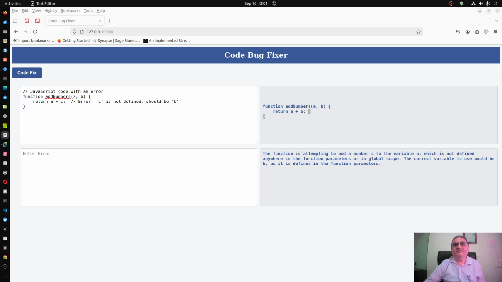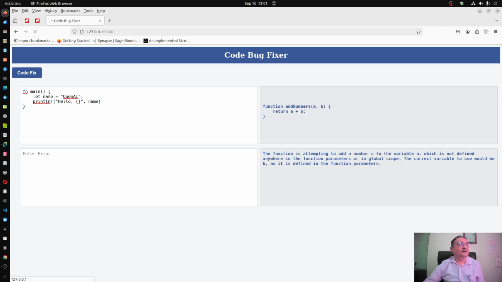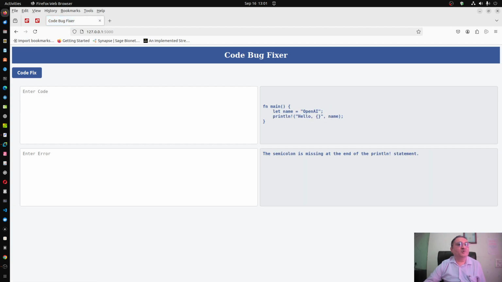Rust code. The error is a missing semicolon. I am deleting that error and again running code fix, and it has added that semicolon here. Okay, the semicolon was missing at the print length statement. Then